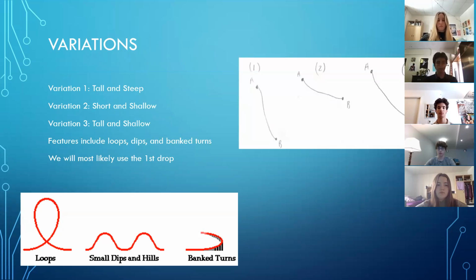There are 3 potential drop variations that our team could implement: a tall and steep drop, a short and shallow drop, and a tall and shallow drop. The first drop will have the fastest time and the fastest acceleration, probably making it the most scary. The second drop will be a lot slower and have a lot less acceleration and is more geared towards those who can't stomach a faster roller coaster.